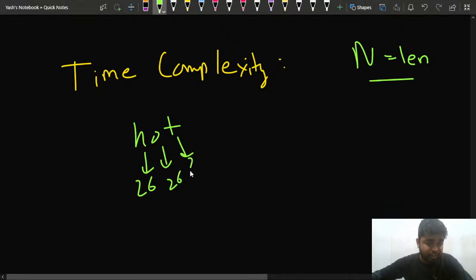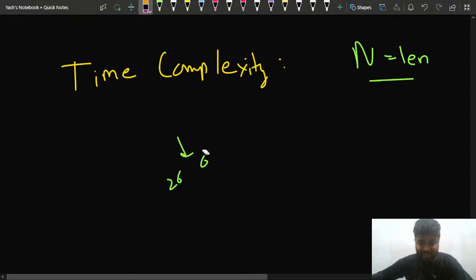For this also I am generating 26, right? So that means the length of the word, that is n, into 26. So this much part would be clear, right? So that means n into 26.